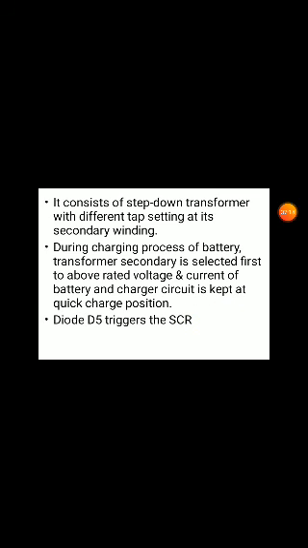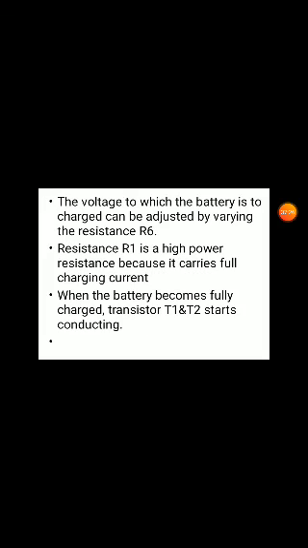Now we can see that this is the circuit for the explanation we have given. It considers a step down transformer with different tap settings. The secondary winding is what we discussed during the charging process. The battery transformer secondary is selected for the rated voltage and current of the battery. That is how the diode triggers the SCR that we just discussed. That is the in-depth description here.